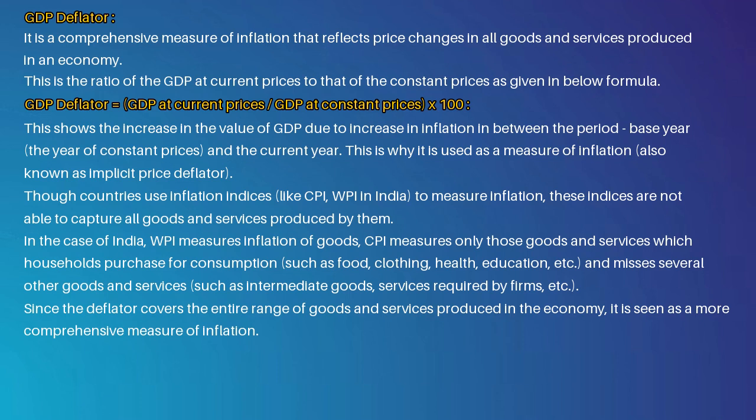In the case of India, WPI measures inflation of goods, while CPI measures only those goods and services which households purchase for consumption, such as food, clothing, health, education, etc., and misses several other goods and services, such as intermediate goods, services required by firms, etc. Since the deflator covers the entire range of goods and services produced in the economy, it is seen as a more comprehensive measure of inflation.